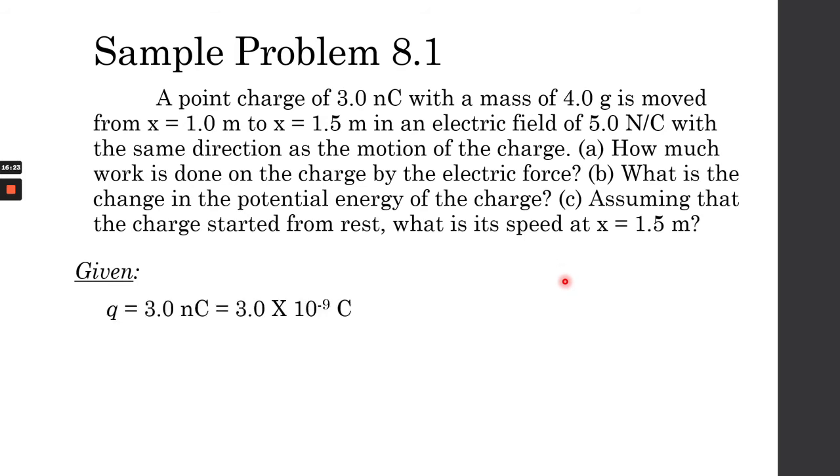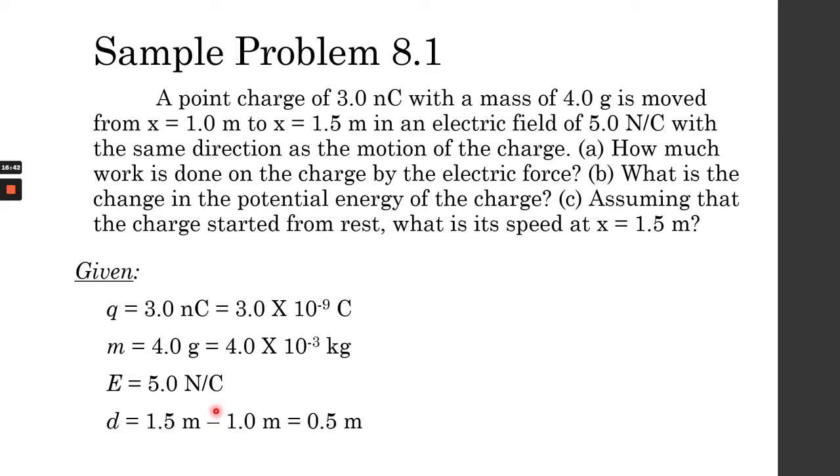So let's write our givens. We have our value of Q, which is 3 nanocoulombs, which is equal to 3 times 10 raised to negative 9 coulombs. We have the mass of the charge, which is 4 grams, which is equal to 4.0 times 10 raised to negative 3 kilograms. And the magnitude of our electric field is 5 newtons per coulomb.